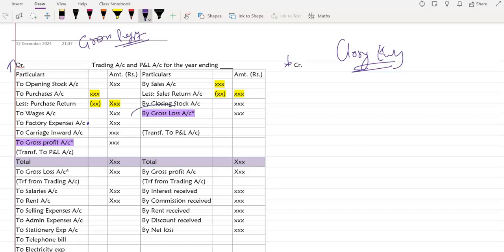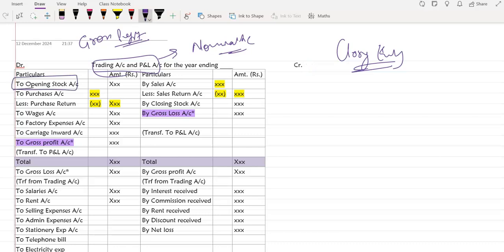So on the credit side we are going to write by gross loss. But if the credit side is higher and the debit side is lower, we are going to write the gross profit. The trading account and profit and loss account are nominal accounts. So why are we writing it here? Let's see the journal entry. It will give you more clarification.